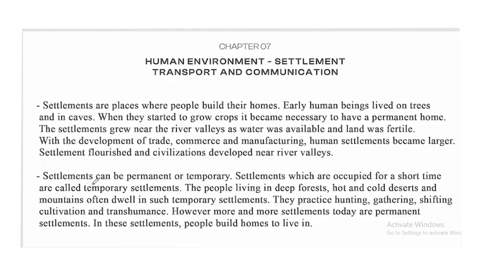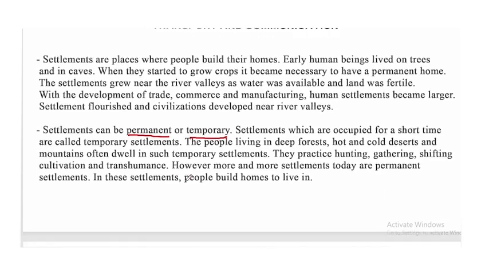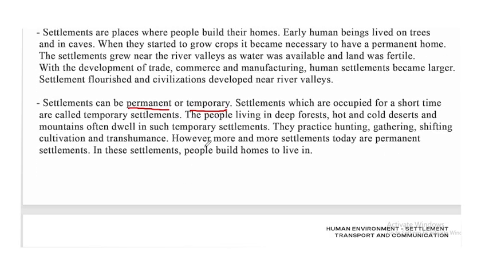Now, settlements are of two types. The first one is permanent and the second one is temporary. Settlements which are occupied for a short time are called temporary settlements.